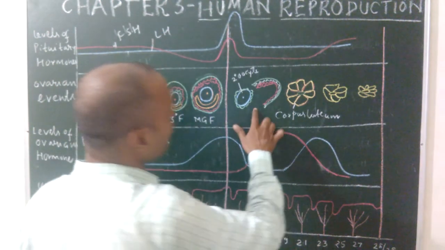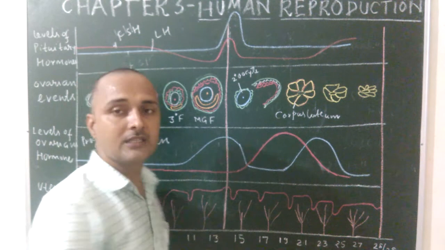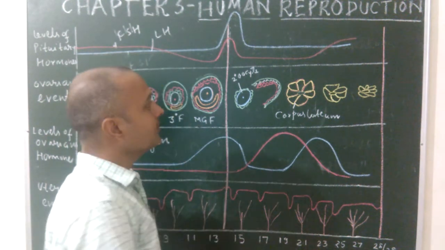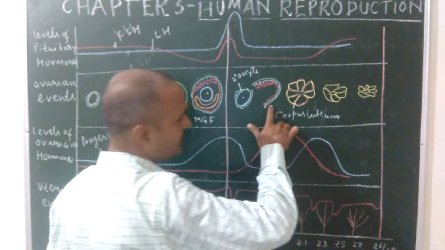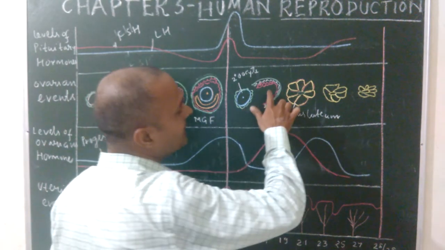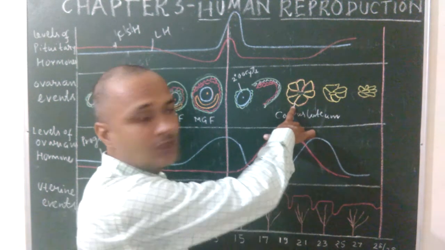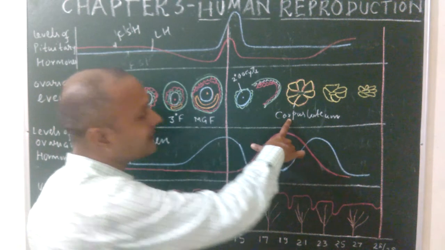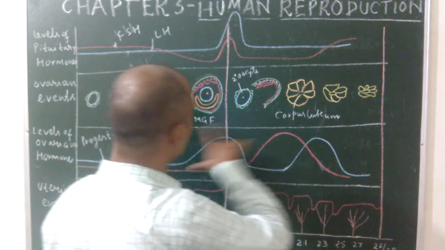Okay. Now, after ovulation, the fourth phase is known as the luteal or secretory phase. Why is the name secretory phase? Because after ovulation, the remaining follicular cells of the mature Graafian follicle produce a special structure known as corpus luteum. So this is also known as the luteal phase. Why is it named the secretory phase? Because this corpus luteum secretes a large amount of progesterone hormone.